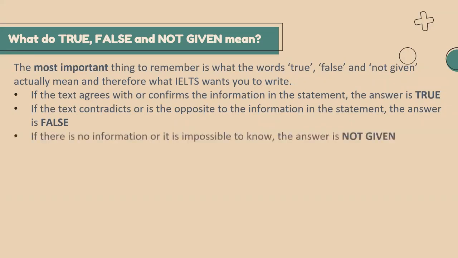And if there is no such exact information given in the passage, then your answer is not given.